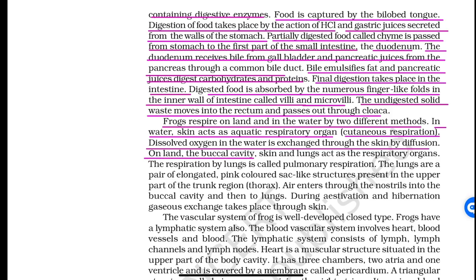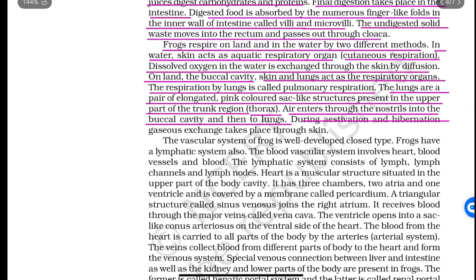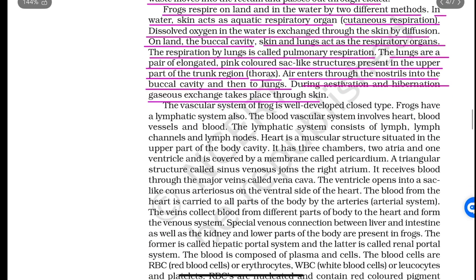On land, the buccal cavities, skin and lungs act as the respiratory organs. The respiration by lungs is called pulmonary respiration. The lungs are a pair of elongated, pink colored, sac-like structures present in the upper part of the trunk region, the thorax. Air enters through the nostrils into the buccal cavity and then into the lungs. During estivation and hibernation, gaseous exchange takes place through the skin.